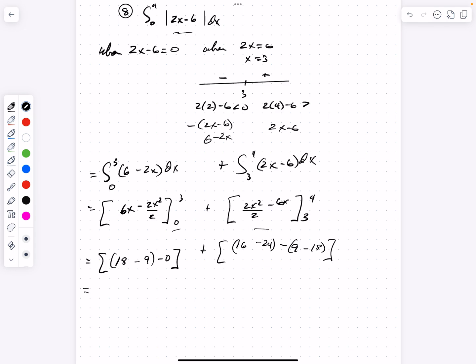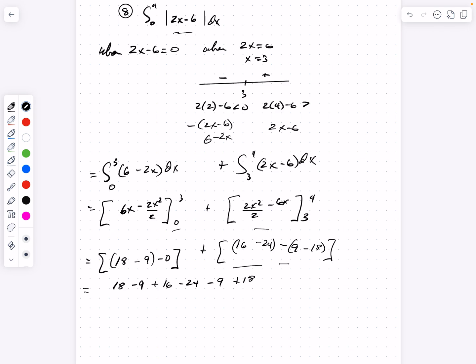So I'm just going to gather all these numbers and then do the addition and subtraction. So it's 18 minus 9. I'll ignore the 0. Then over here on this side, I get a plus 16, a minus 24. Here I just distribute the negative sign, so minus 9, and then minus 18 is plus 18.